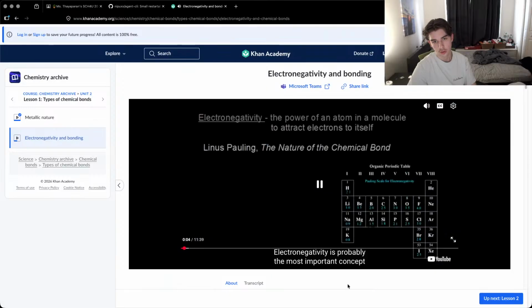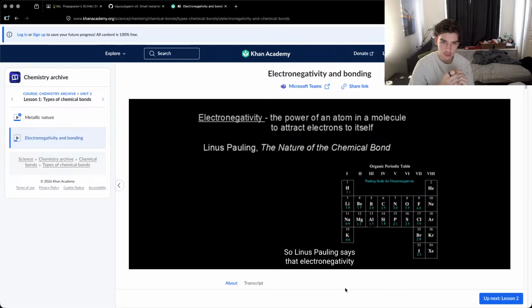Electronegativity is probably the most important concept to understand in organic chemistry. We're going to use the definition that Linus Pauling gives in his book, The Nature of the Chemical Bond. Linus Pauling says that electronegativity refers to the power of an atom in a molecule to attract electrons to itself. So if I look at a molecule, I'm going to compare two atoms in that molecule. I'm going to compare carbon to oxygen in terms of electronegativity.